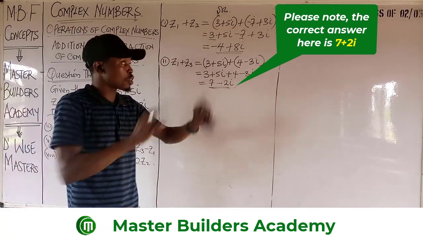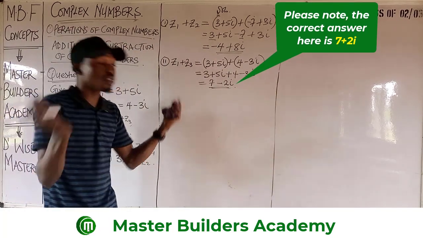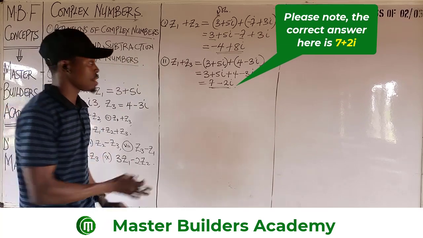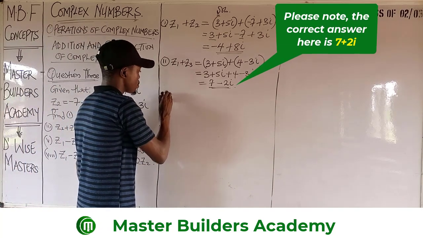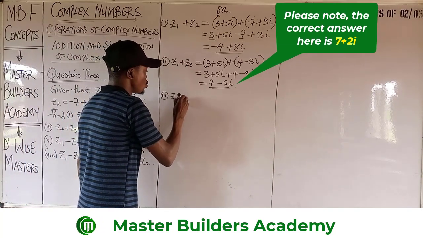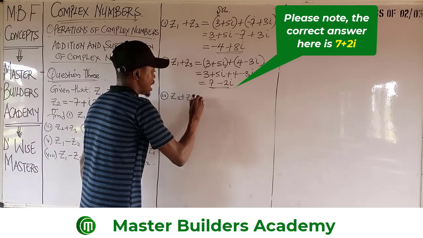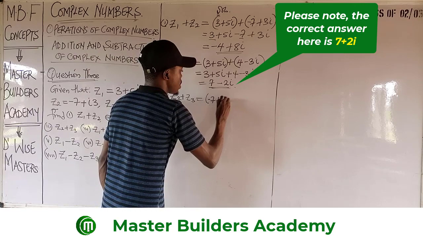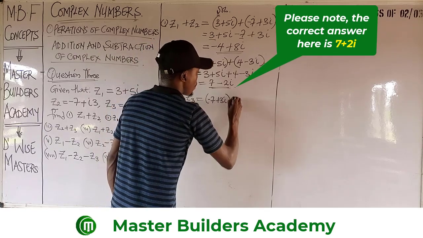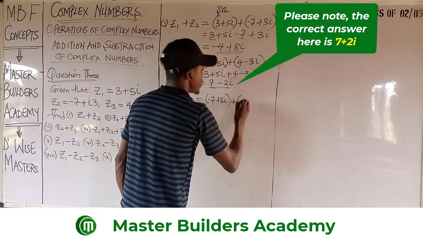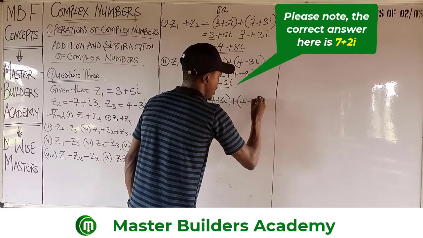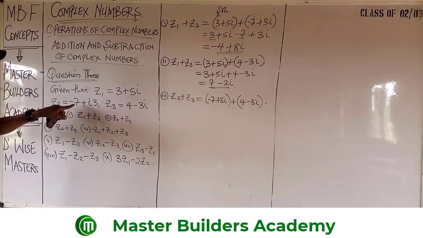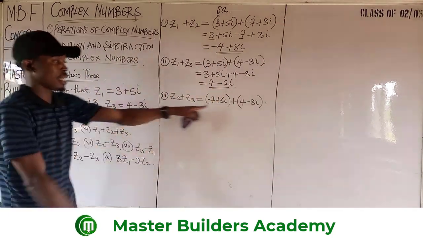So when it is subtraction, you subtract. When it is addition, you add. It's just as simple as this. Then Roman figure 3, we have Z2 plus Z3. And as Z2 is this, minus 7 plus 3i, and then plus Z3 is this, 4 minus 3i. Of course, you can see it here. This is Z2, and then this is Z3. That's what we have here.